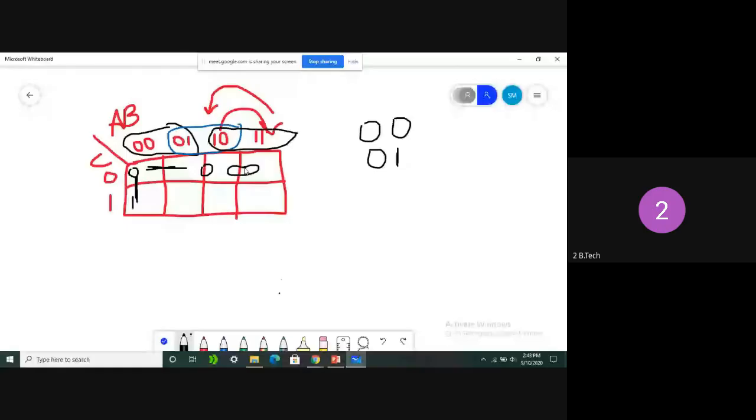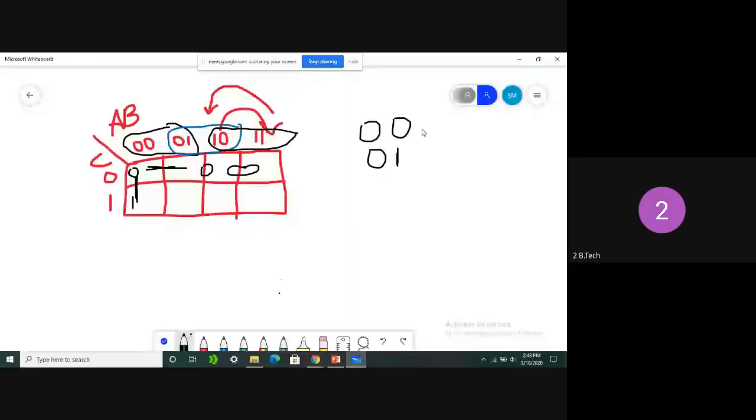Single position, in the sense, we have already seen in gray code. What is happening there? In each gray code only a single position is going to change. That is called unit distance code. If you compare 0 and 1, only one position is changing, and 1 and 2, one position is changing. 2 and 3, one position is changing. In the same way we need to use it here. Now tell me, what is the first cell of AB?